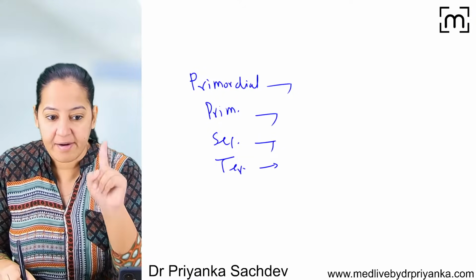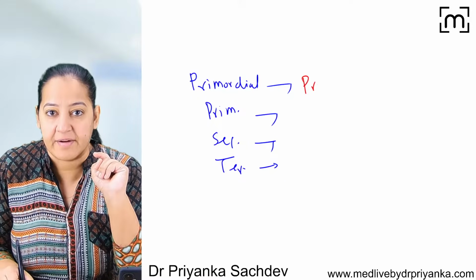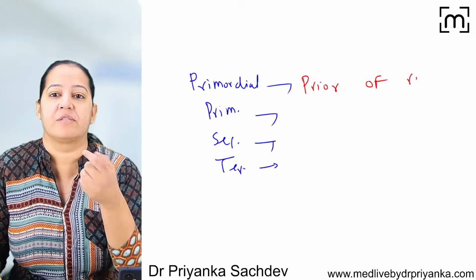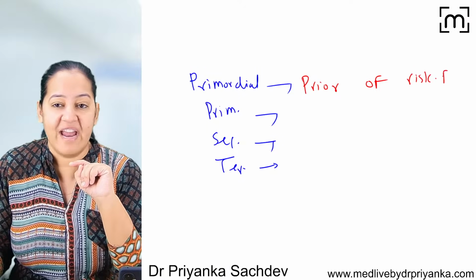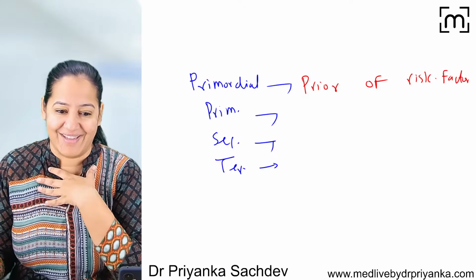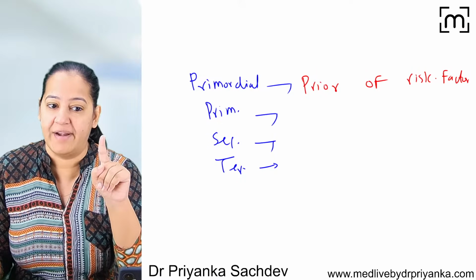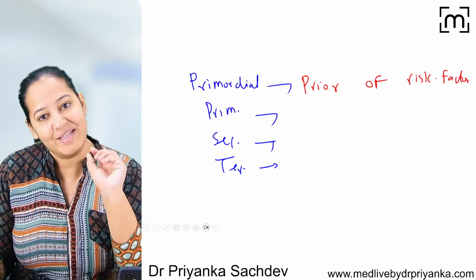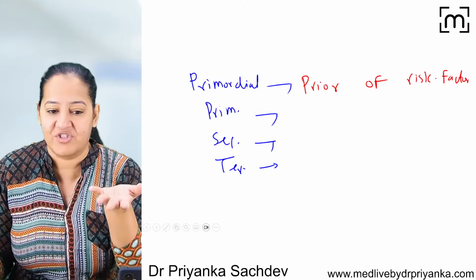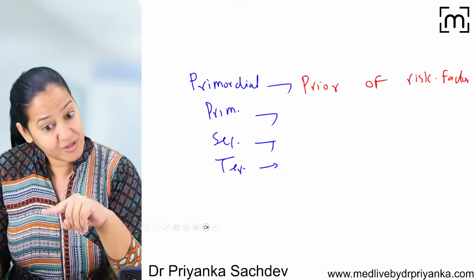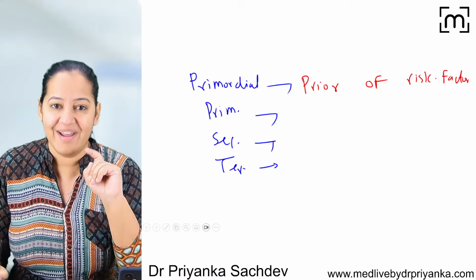In primordial, we are taking the action prior to the emergence of the risk factor. Before the emergence of the risk factor, the risk factor has not yet arrived. Before that, we are taking the action. The best example is discouraging a 1-year, 2-year, 3-year-old child so that he doesn't smoke in future also. The father is counseling the child: you don't smoke, I know, but in future also you don't smoke. So before the risk factor arises, we are discouraging it.